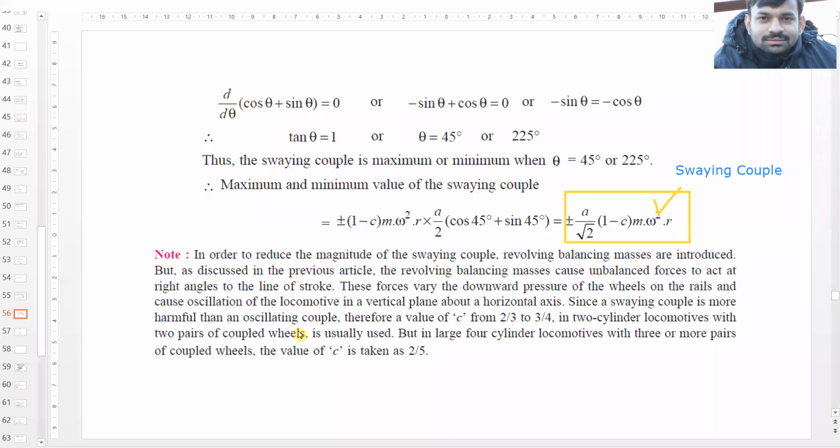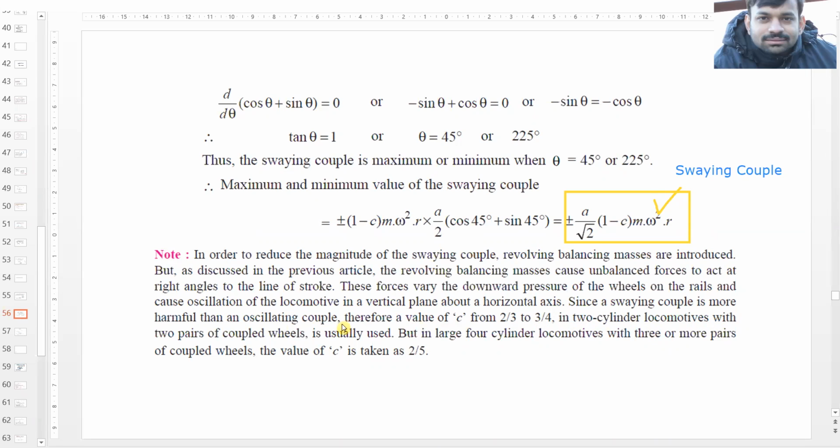Since a swaying couple is more harmful than an oscillating couple, the value of c from 2/3 to 3/4 in a two cylinder locomotive with two pairs of coupled wheels is usually used. So the value of c which we were using as 2/3 for partial balancing is now increased to 3/4. Initially we were doing 66% partial balancing, now we would be doing 75%.